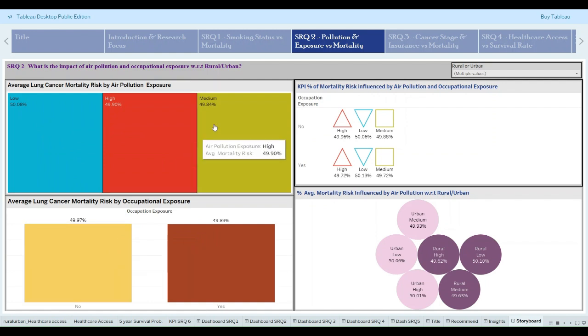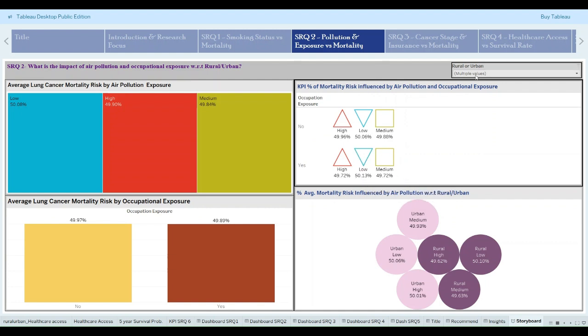49.97%. We also combined air pollution and occupation exposure together to see how it affects mortality according to the combination of both environmental exposures. Here we can see that occupation exposure has the highest mortality risk with air pollution, at a total of 50.13%.